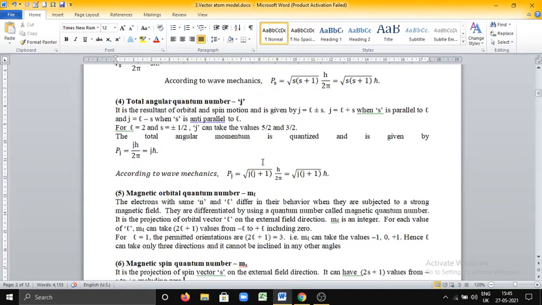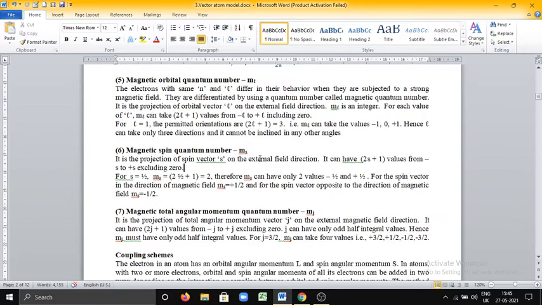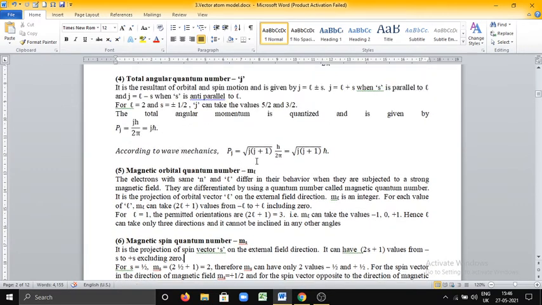Next one is magnetic orbital quantum number. See, these three quantum numbers are associated when an external magnetic field is applied. What is magnetic orbital quantum number, denoted by ML? The electrons, even though they possess the same N and L, differ in their behavior when they are subjected to a magnetic field.